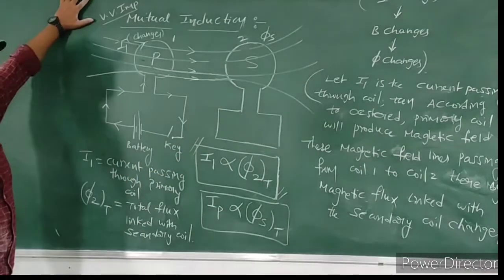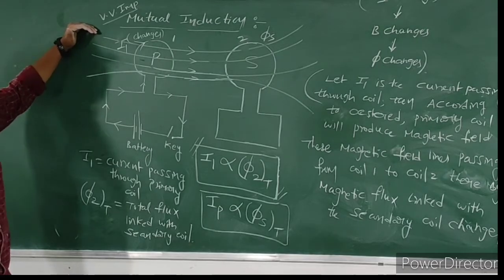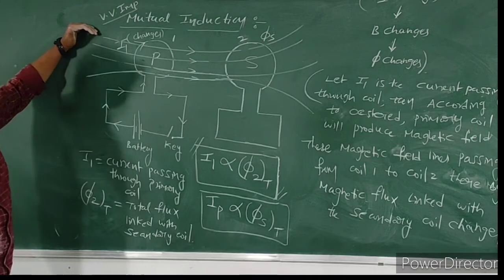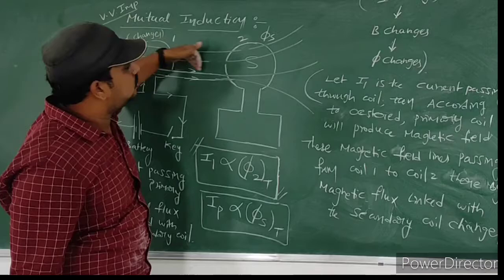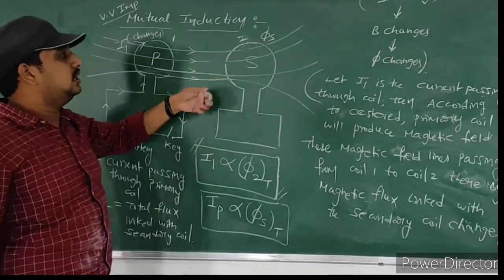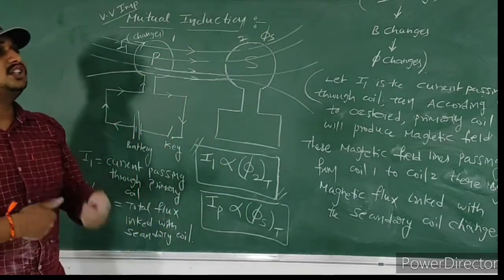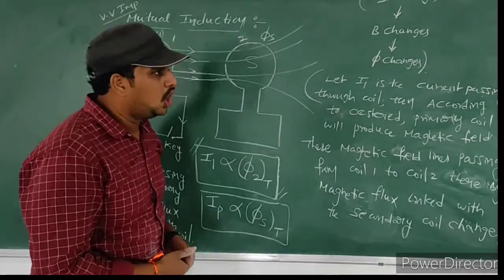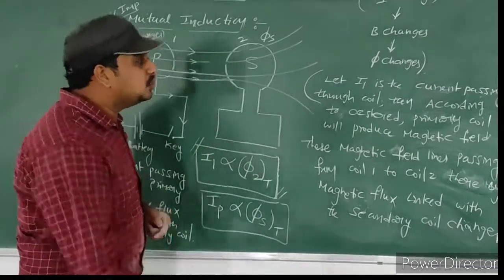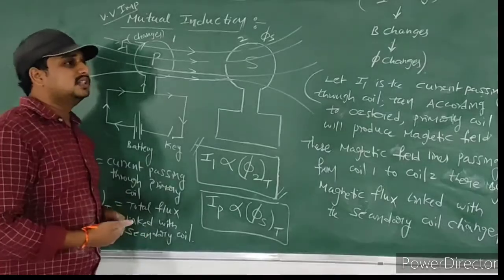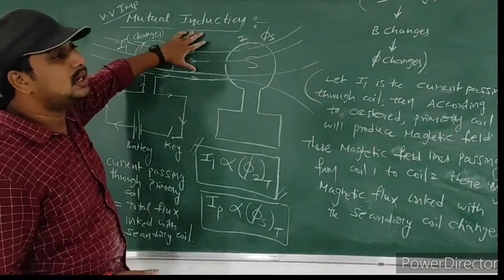Mutual induction is nothing but whenever some current is passing through the primary coil, it will produce some magnetic field lines. Those magnetic field lines are passing from coil 1 to coil 2. Then definitely the magnetic flux linked with the secondary coil changes. If the flux changes, EMF is induced. Due to the mutual effect of these two coils, here EMF is induced. That's why this EMF is called induced EMF, and this process is called mutual induction.